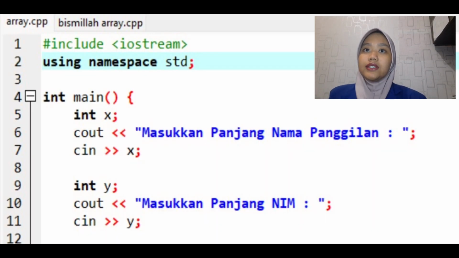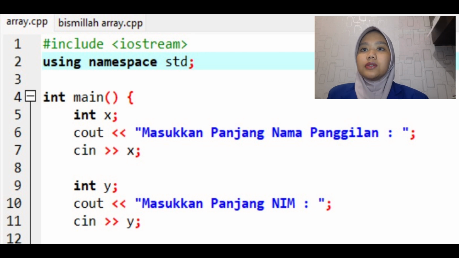The explanation of the nested loop program has been completed, and I will continue with the explanation of the dynamic array. On the first line, to start the program, it is also used to include files that may access additional features in C++, and iostream is input-output stream in order to use cout and cin instructions. Using namespace std in the second line is to display code without writing std at the beginning of each code word, to make it easier to type and not long.